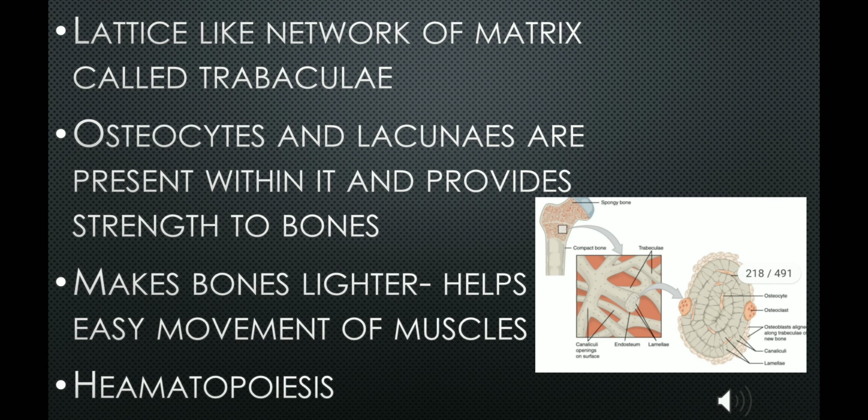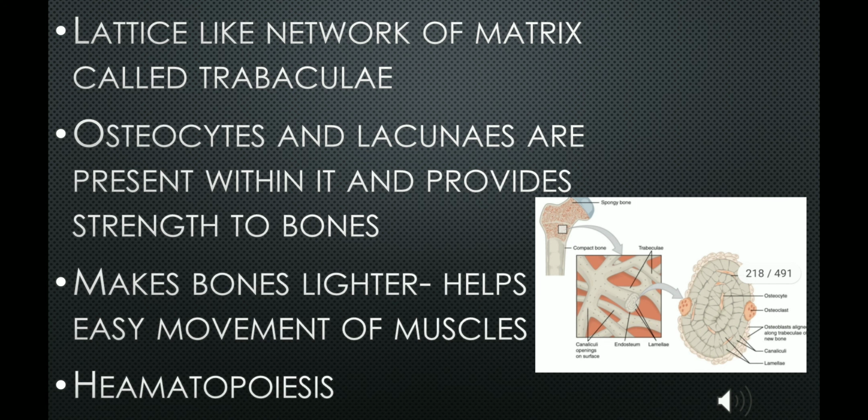It provides overall strength to the bone. The spaces of the trabecular network balance the heavy, dense, compact bone and make the bone lighter. This helps in the easy movement of the muscles. And the spaces of the trabeculae are filled with red bone marrow that helps in the formation of red blood cells.